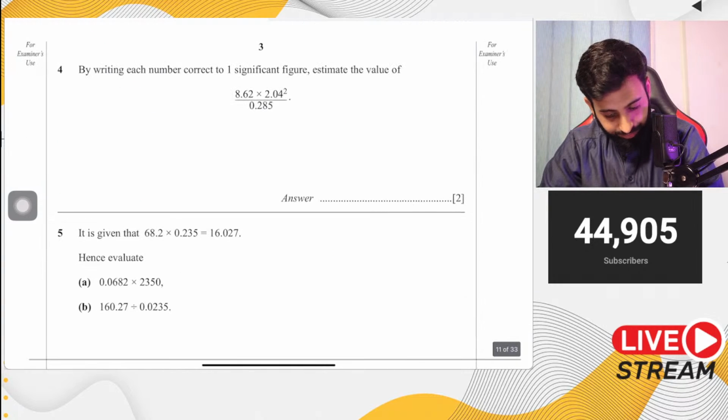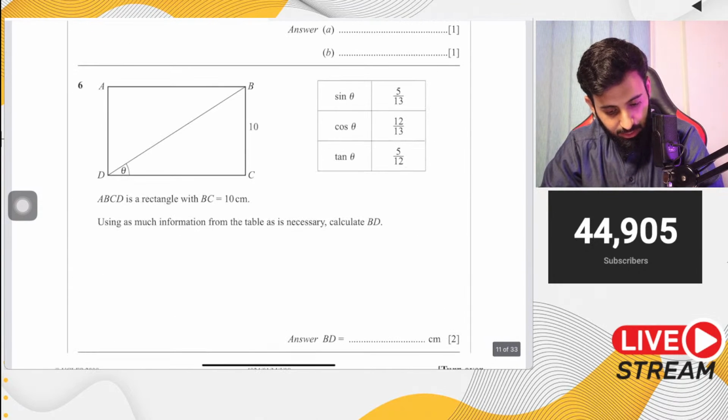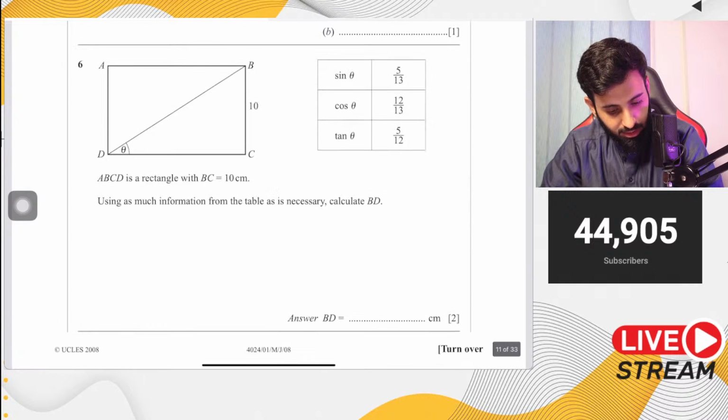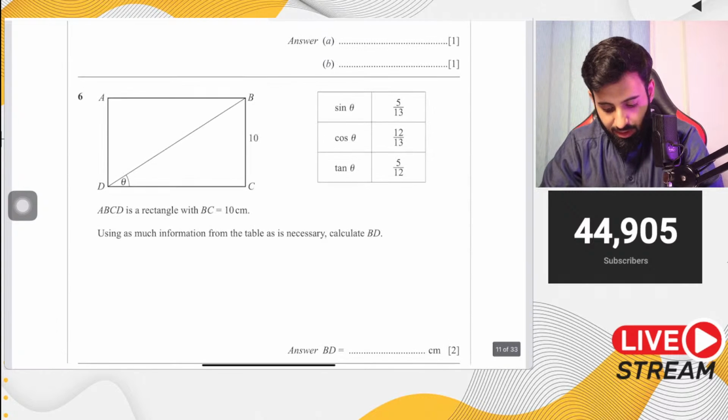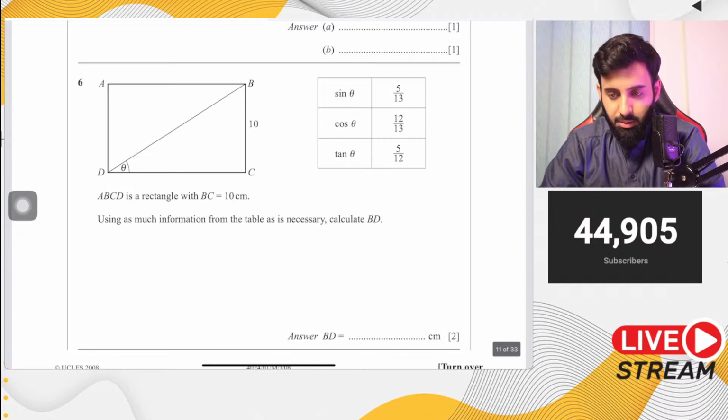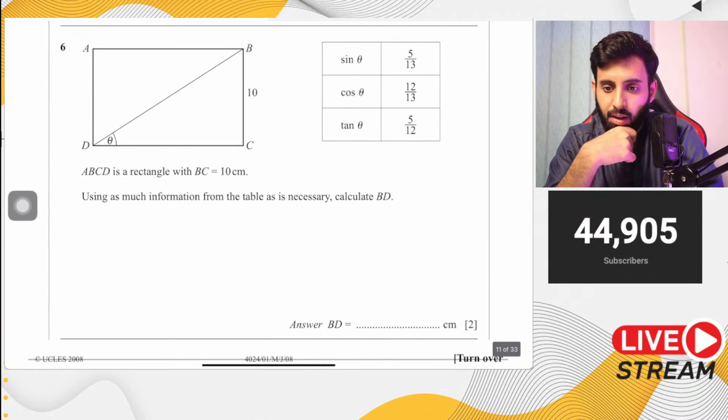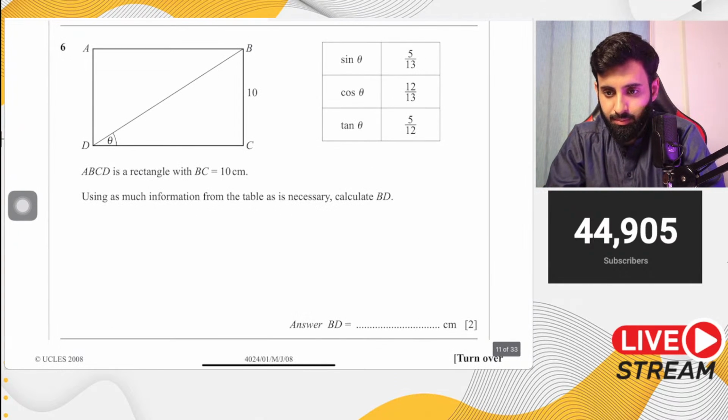Okay, now here's question number 6. This one's fairly easy. Let me see. Yeah, this one is still, in fact, I'd like you guys to do this question. Let's do 2-3 more questions of trigonometry and then we'll do bearing.